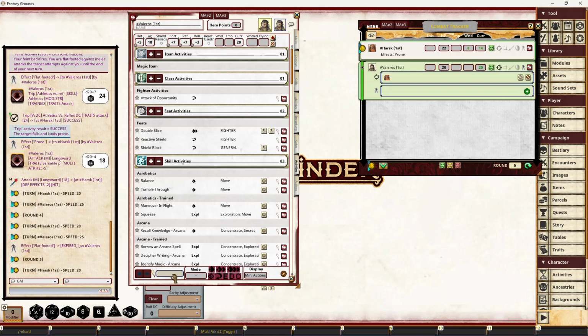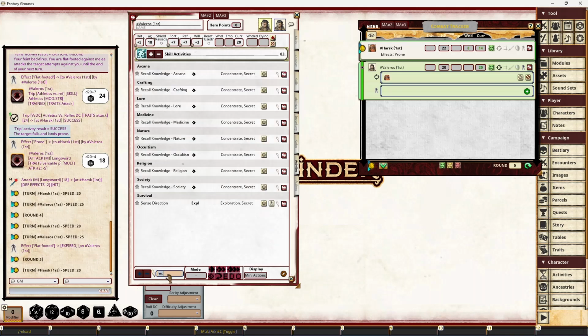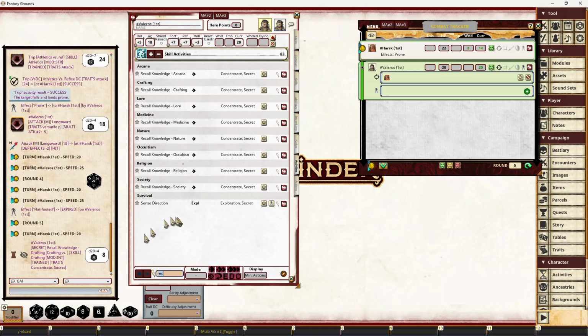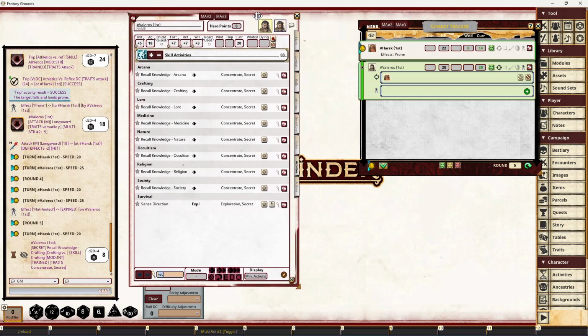I really just find this search great. The GM asks me to make a recall knowledge check. I just type REC. Okay, it's crafting. It's a secret check, so you make that check. And you can see the little secret trait there comes up, so the players don't actually see it. It's all pretty straightforward.